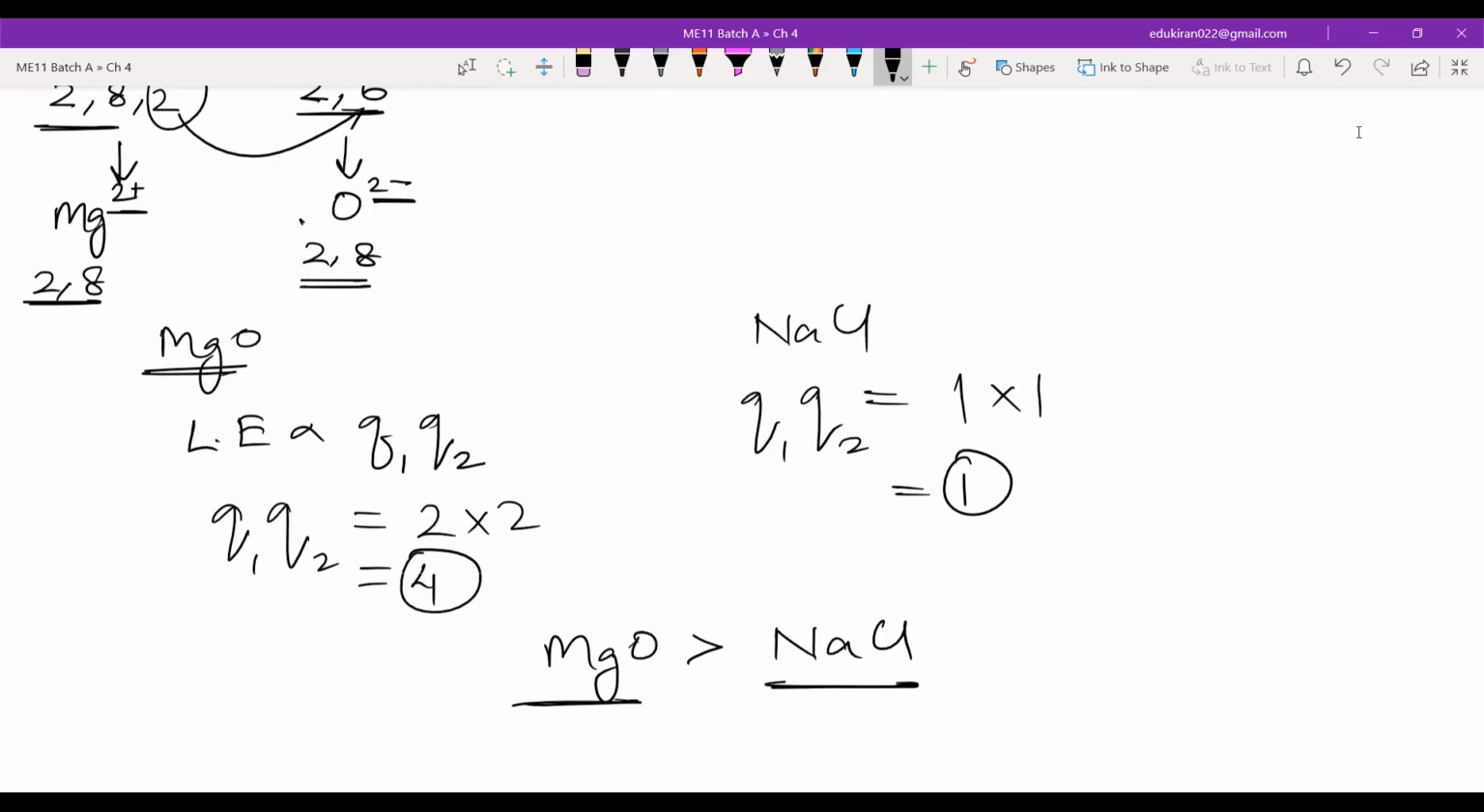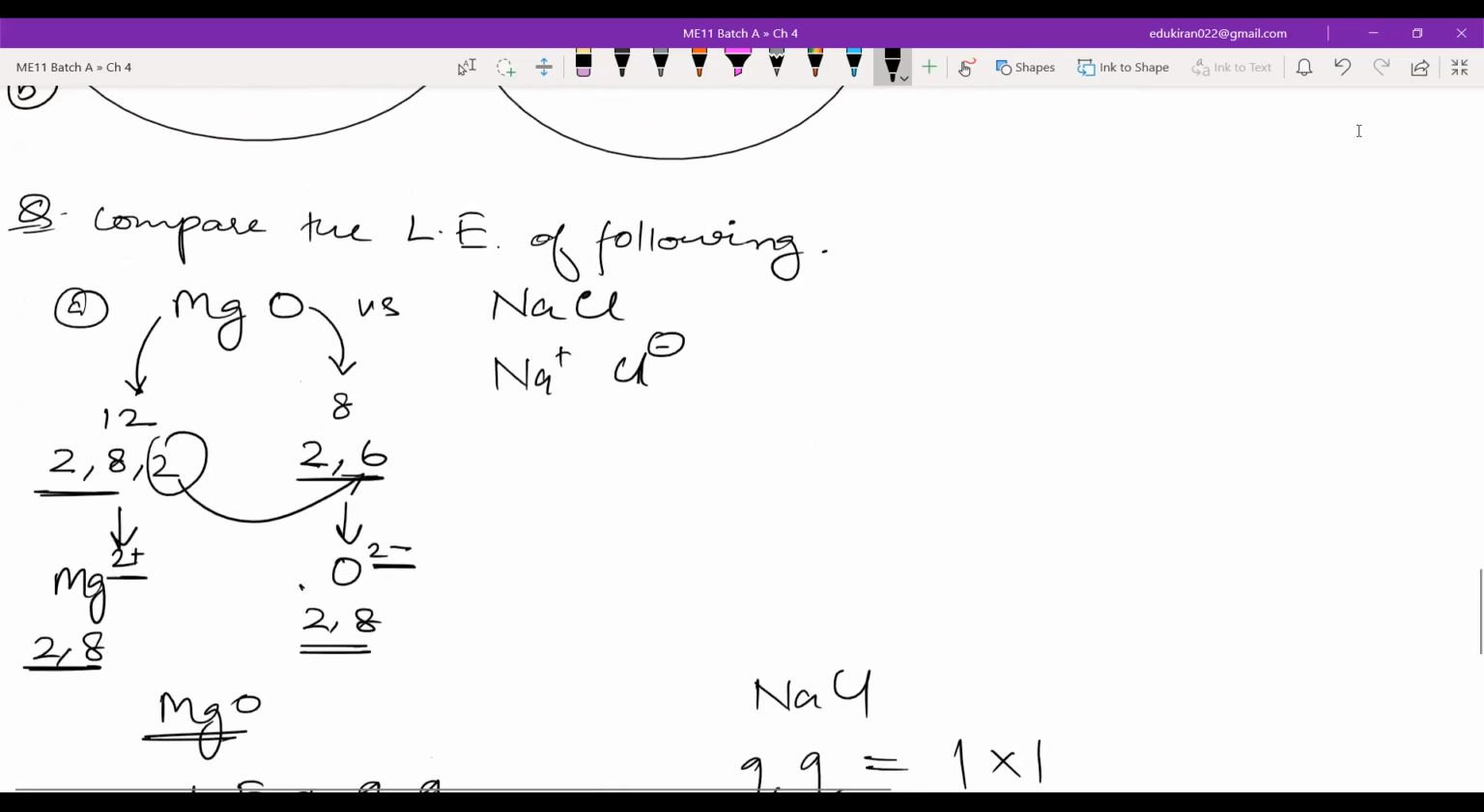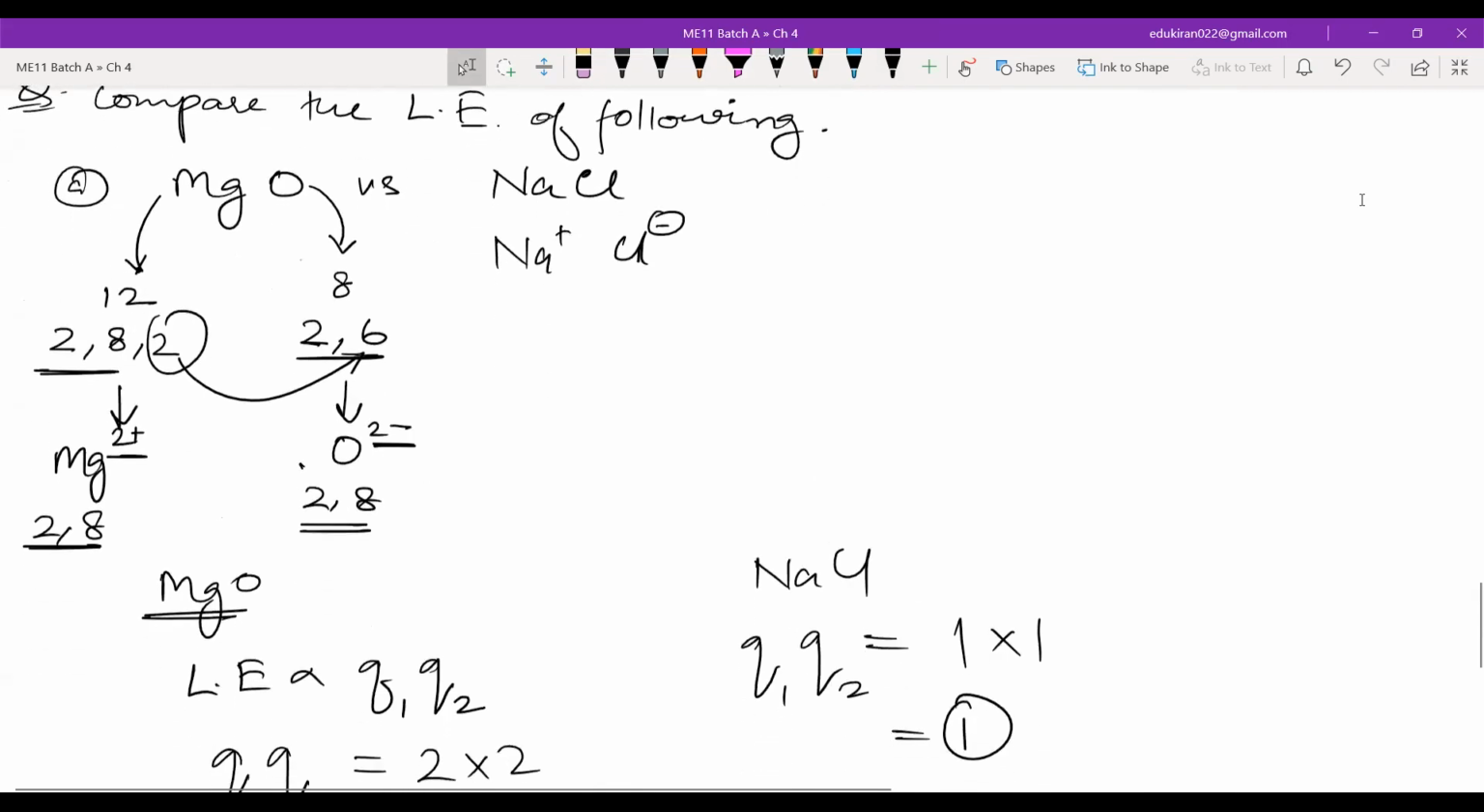Sir, please write this. Let me know if you're done. Compare all the compounds with NaCl only? No, was it given in the question? No, it was given in the question. I gave compare the lattice energy of the following. You got disconnected again? Oh, okay. Yeah, sir, I'm having net problems. Okay.